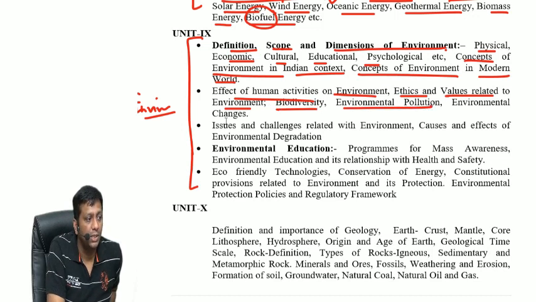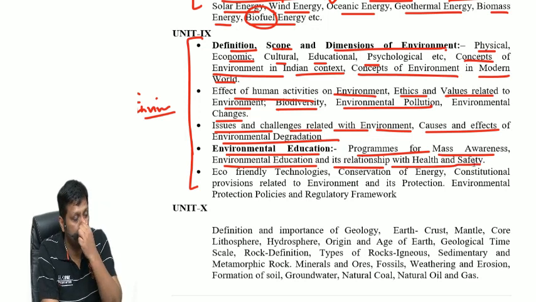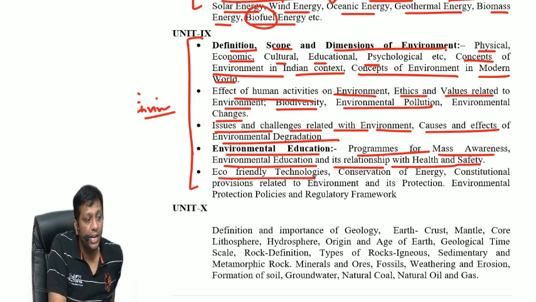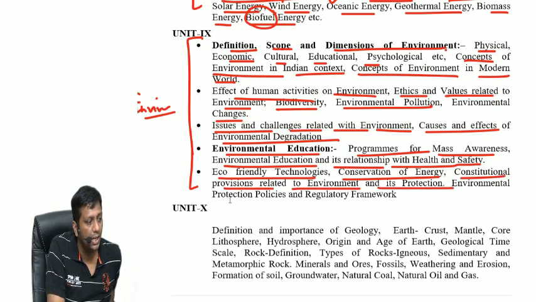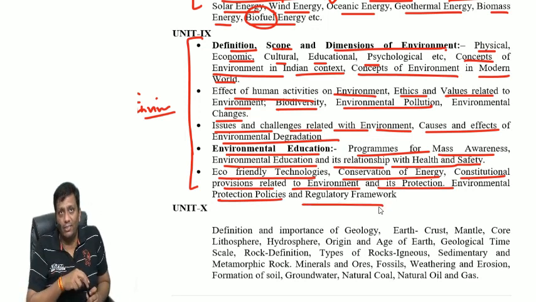Biodiversity. Environmental pollution. Environmental changes. Issues and challenges related with the environment. Causes and effects of environmental degradation. Environmental education. Programs for mass awareness, environmental education, its relationship with health and safety, eco-friendly technologies, conservation of energy, constitutional provisions related to environment and its protection, environmental protection policies and regulatory framework, even many acts, guys.